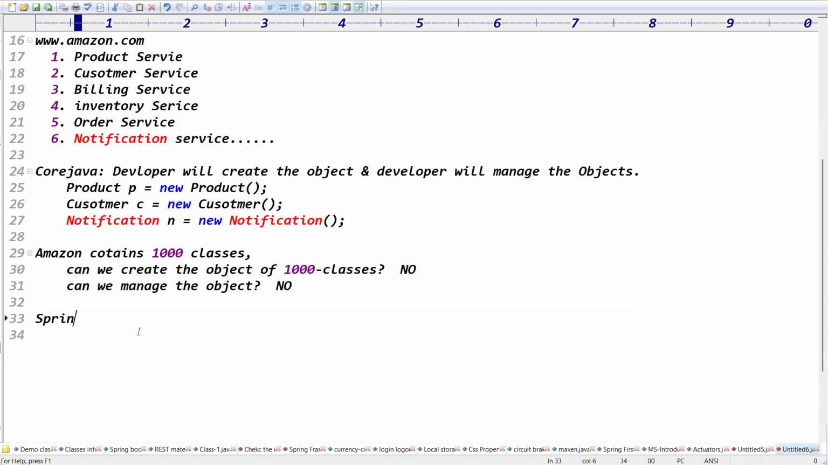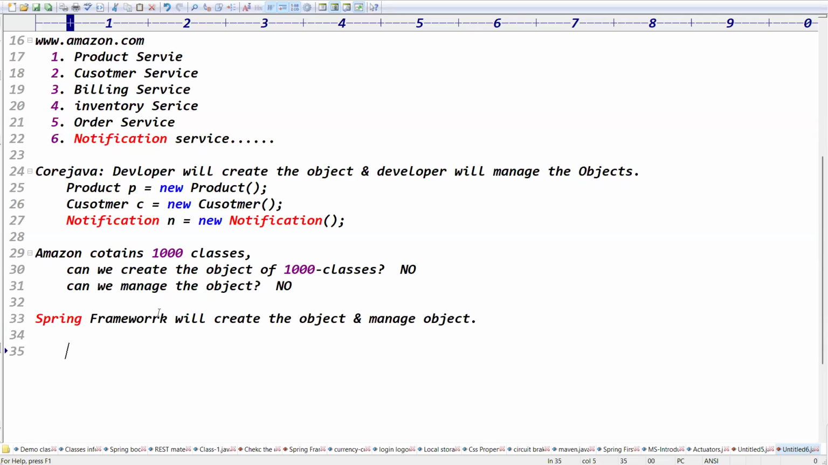In the Spring framework, are we creating the object or is the framework creating the object? Please respond. The Spring framework will create the object and manage the object. Manage in the sense of data initialization and data injection, which we will discuss in later classes. The Spring framework will create the object and manage the object, right? So instead of the developer, the developer is safe, right?